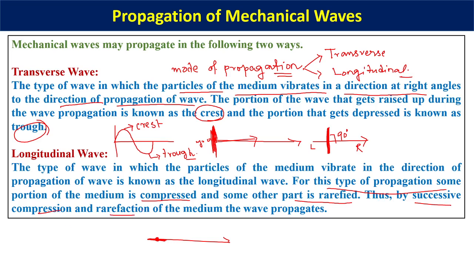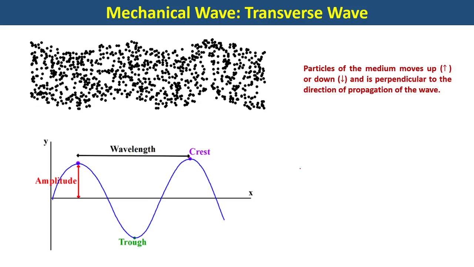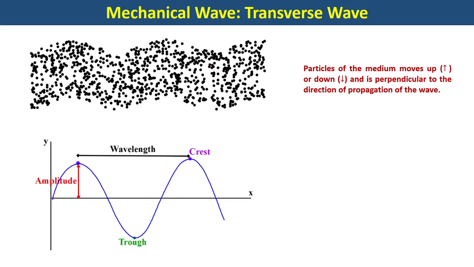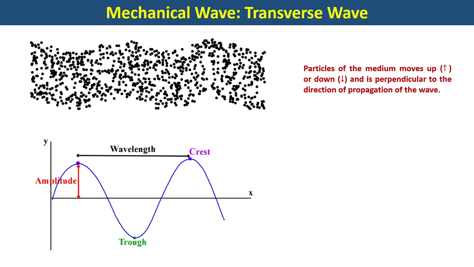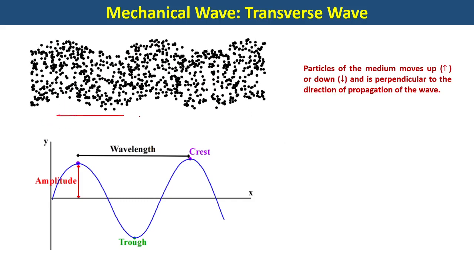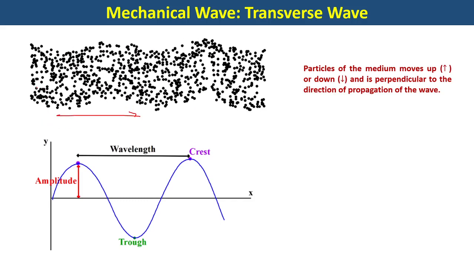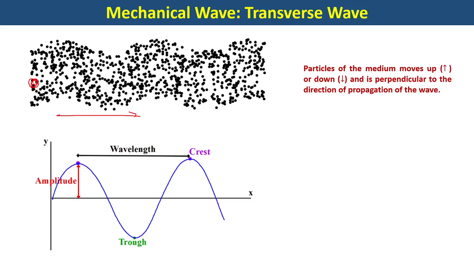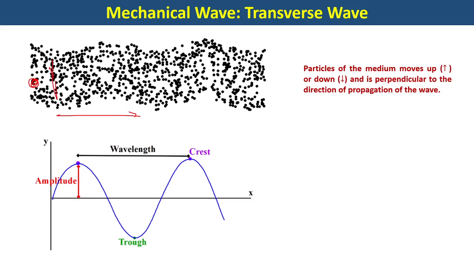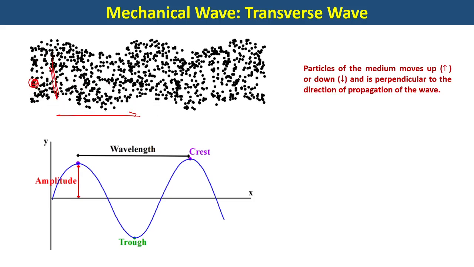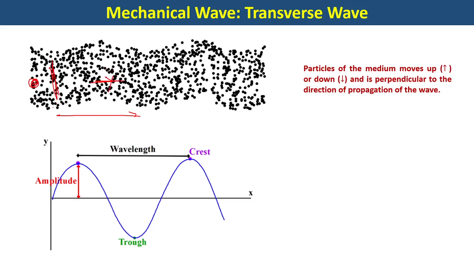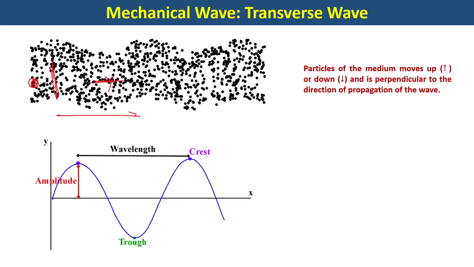So this particular thing will become more clear. I already have a GIF picture, where it will become clearer, because pictorially things become clear even more. Let us see this particular picture. What we can see in this case is a transverse mode of vibration. See, there is a disturbance propagating through these particles, and for the particles of the medium, you can locate any particle. Suppose this particle, it is going just up or down. There is no other motion. It is not going horizontally. It is either going up or coming down.